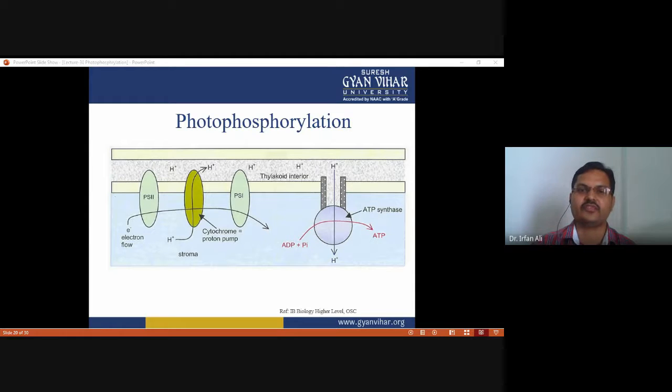When they diffuse back, this hypothesis is called the chemiosmosis hypothesis. So ADP is converted into ATP. That's why this is phosphorylation. When ATP is formed, this is called phosphorylation, and because this process occurs in the presence of light, it is called photophosphorylation. So this figure clearly indicates how photophosphorylation takes place in photosynthesis.